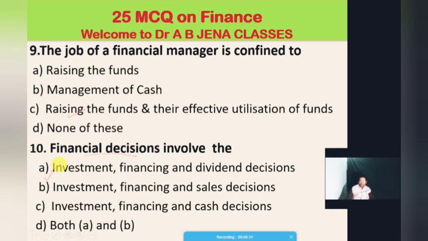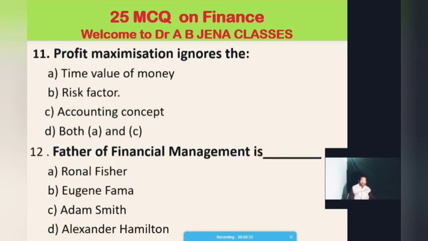Okay, dear friends, now we'll move to the 11th MCQ. Profit maximization ignores what? A. The time value of money. B. Risk factor. C. Accounting concept. D. Both A and C. So, dear friends, just guess. Profit maximization ignores what? The time value of money. So profit maximization ignores the time value of money.